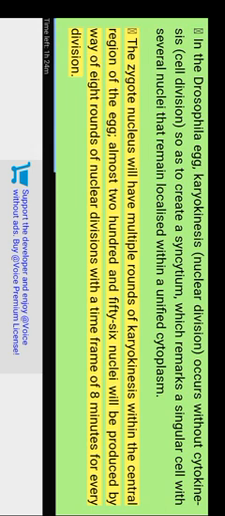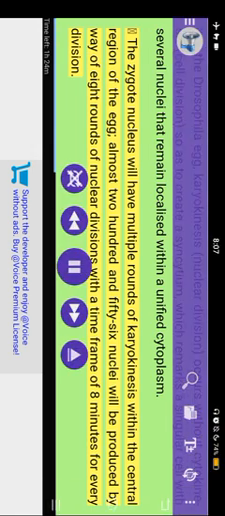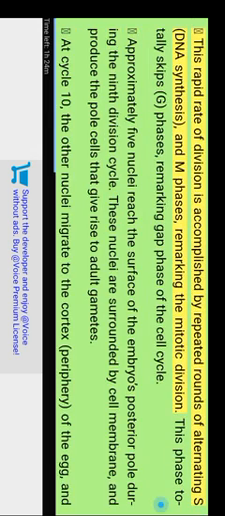The zygote nucleus will have multiple rounds of karyokinesis within the central region of the egg. Almost 256 nuclei will be produced by way of 8 rounds of nuclear divisions, with a time frame of 8 minutes for every division. This rapid rate of division is accomplished by repeated rounds of alternating S (DNA synthesis) and M phases, skipping the gap phases of the cell cycle entirely.